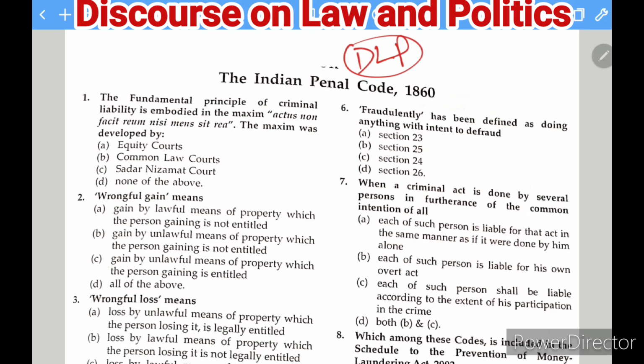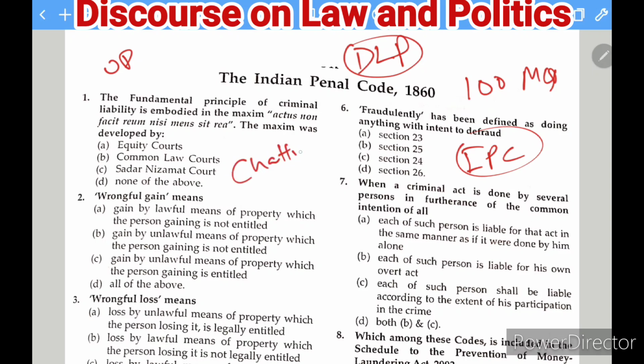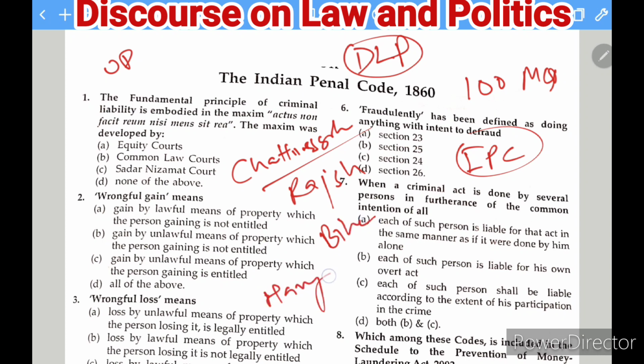So in today's video, we are going to cover 100 MCQs from the IPC here. And these questions are very important for the UP Judiciary as well, if you are preparing for the Judiciary. If you are preparing for Chhattisgarh, it is also important for Rajasthan, for Bihar, for Haryana, for Punjab.